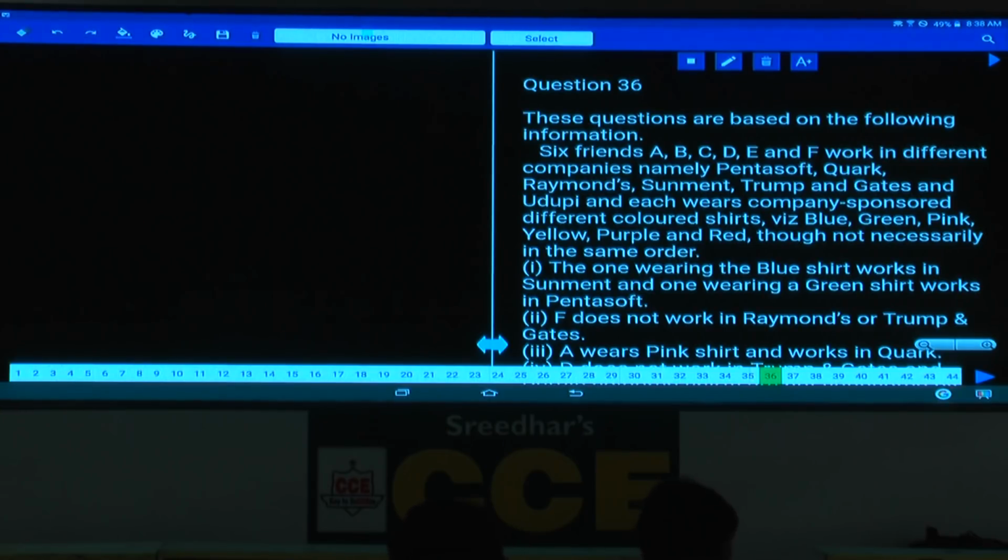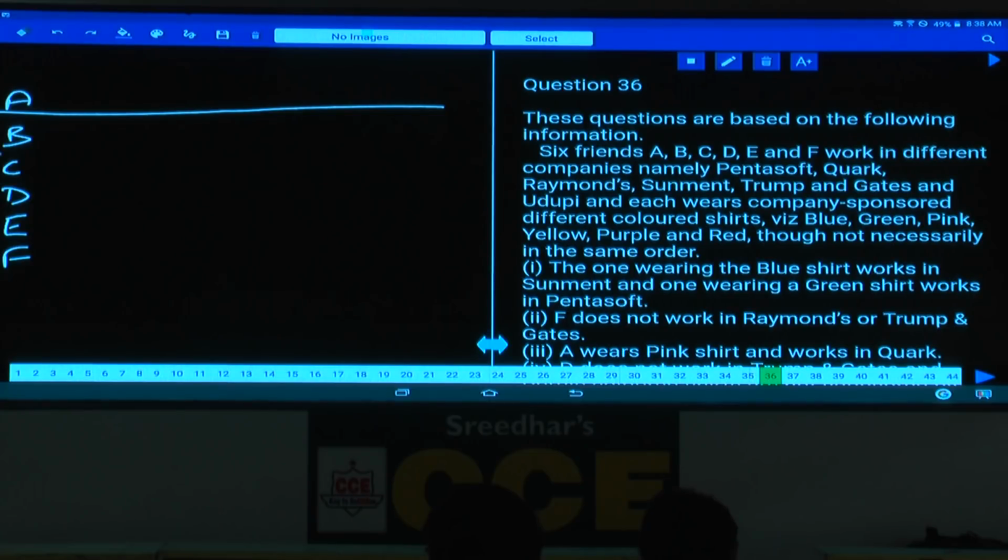6 friends A, B, C, D, E and F work in different companies, and each wears company-sponsored different colored shirts. Hence, what are the parameters here? 2 parameters. One is the company they are working in and the other is the color of the shirt they are wearing. Now which one to be fixed here? It comes under 2 parameter distribution, hence fix the persons. Hence A, B, C, D, E, F.